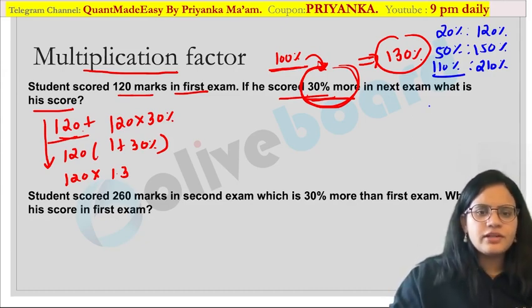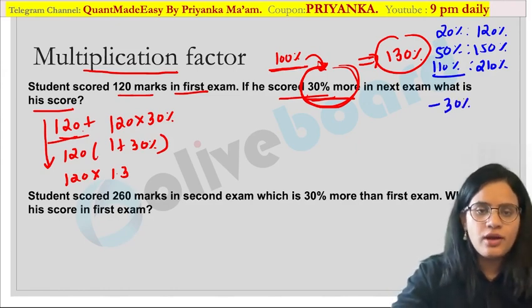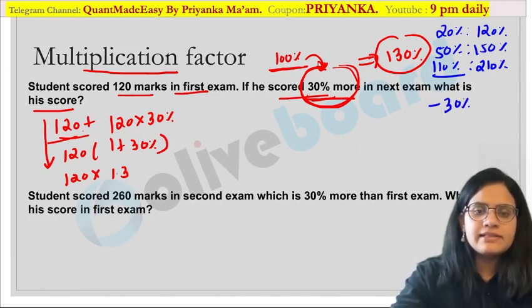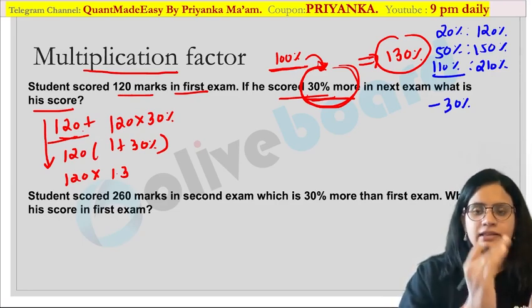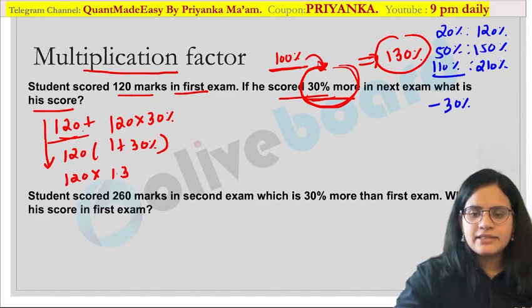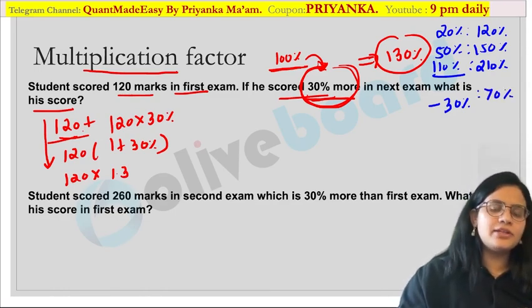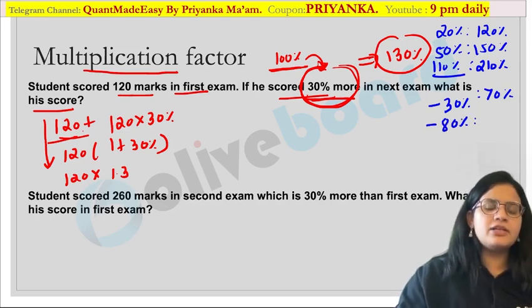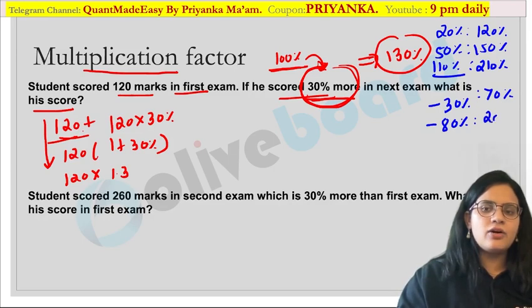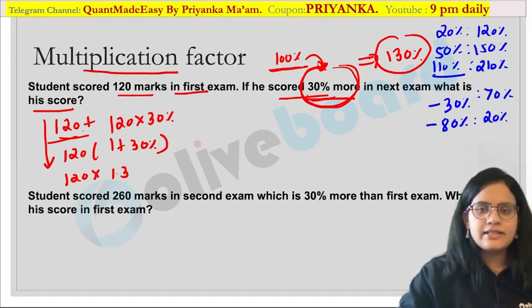Suppose I give you 30% less. Now I am not saying more, I am talking about a 30% less value over here. So the original value is 100%, and 30% below that means it is going to become 100 minus 30, or I can say 70%. Similarly, if I say 80% less, that means it will become 100 minus 80, or I can say 20% would be the multiplication factor. Are you guys getting my point?